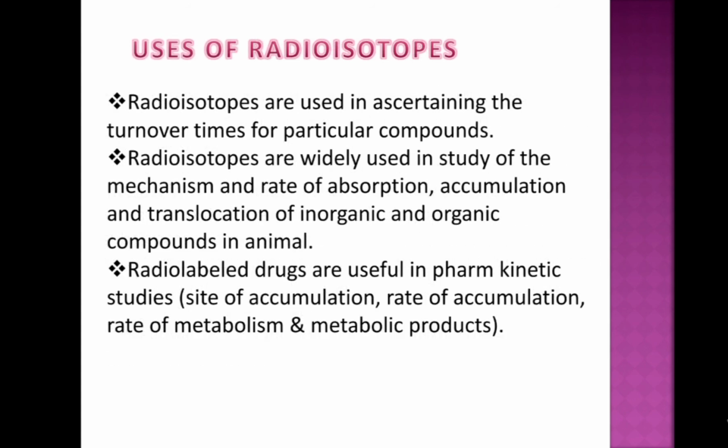Then at last, uses of radioisotopes. Radioisotopes are used in ascertaining the turnover timing for particular compounds. Radioisotopes are widely used in the study of the mechanism and rate of absorption, accumulation, and translocation of inorganic and organic compounds in animals. Radio-labeled drugs are useful in pharmacokinetic studies, that is site of accumulation, rate of metabolism, and metabolic products.